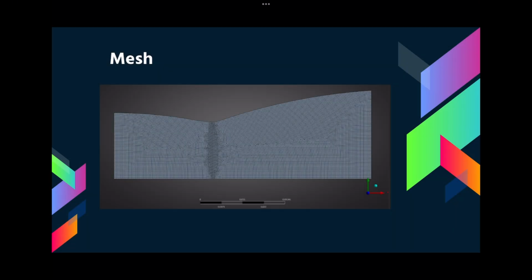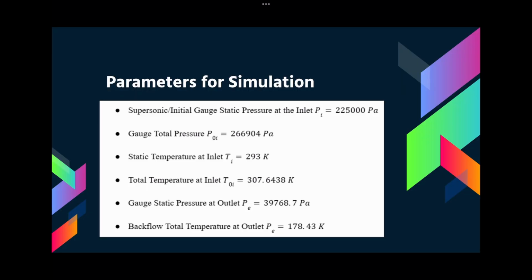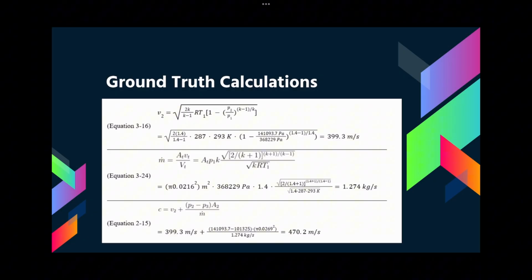For our mesh, this is our general idea of our mesh. We decided to do, for the two spaces, the diverging and converging, face sizings, which were 0.005 in size, and then for the middle separation, we decided to do an edge sizing, which is about 0.0025. These were our parameters for our simulation, and these are some of our ground truth calculations which we got from a textbook.